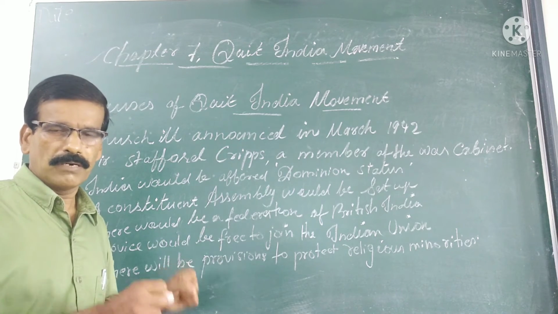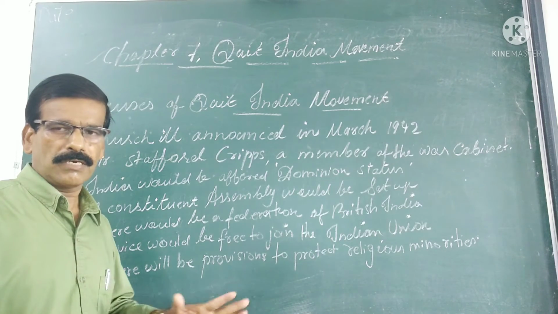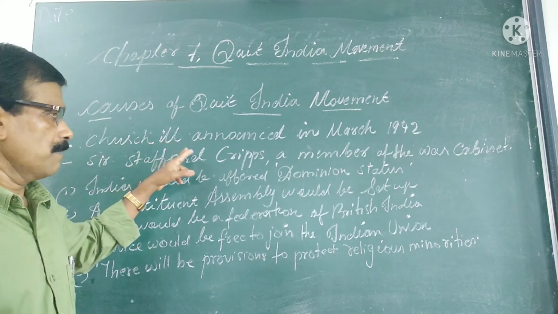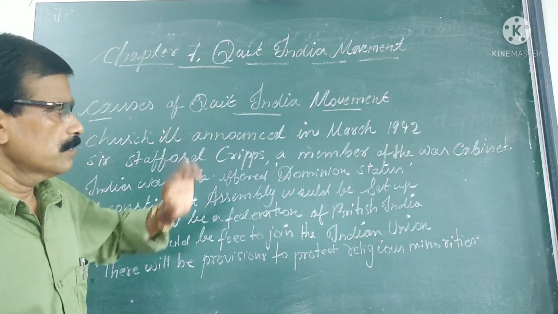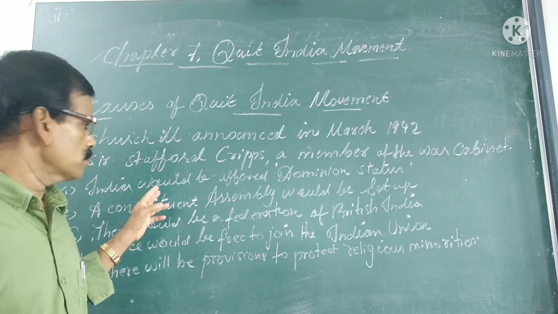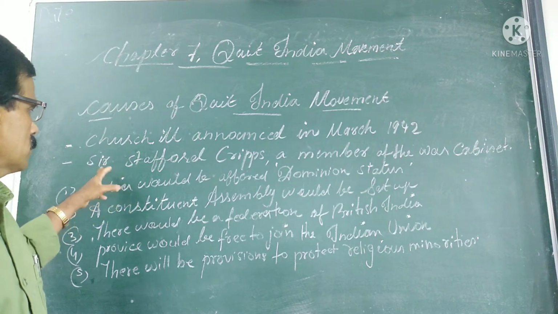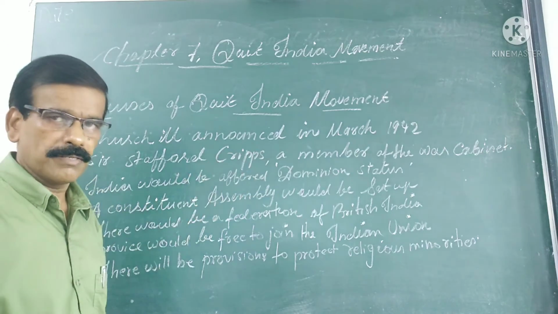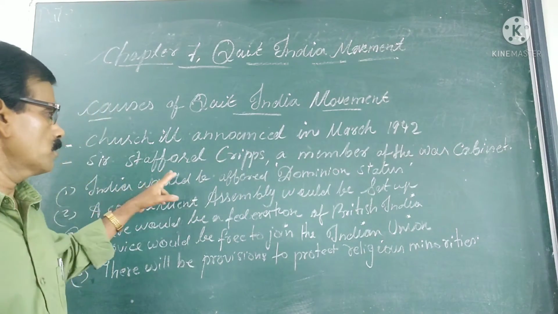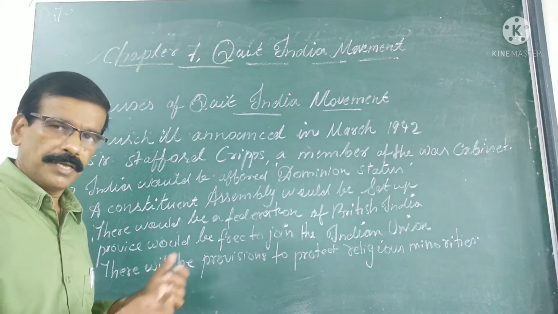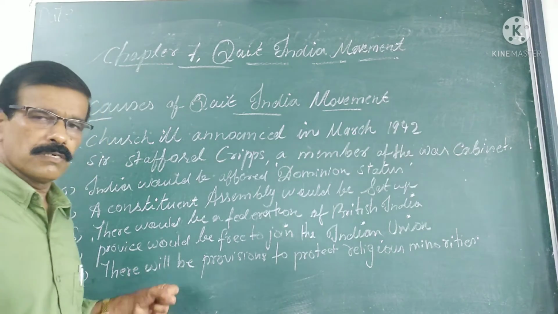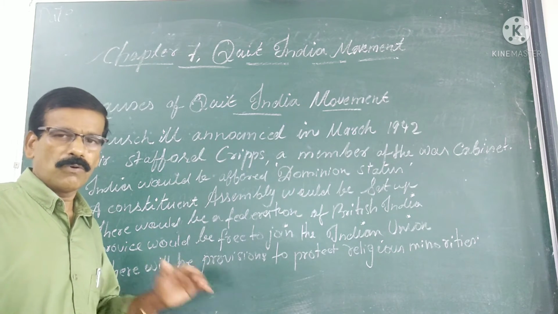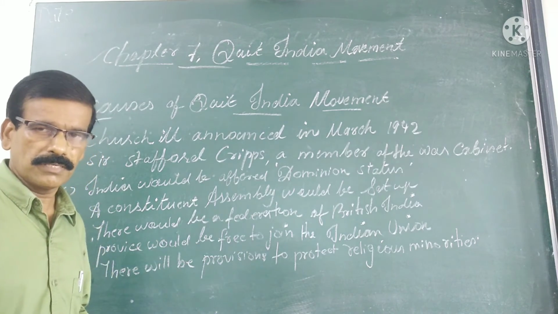So in order to end the deadlock and get the support of Indians in the Second World War, it was very necessary. So that is why Churchill, the British Prime Minister, announced in March 1942 the Cripps Mission, and this mission was headed by Sir Stafford Cripps, who was a member of the War Committee. He came to India and offered certain promises to India in order to end the deadlock here and get the full support of Indians in the Second World War.